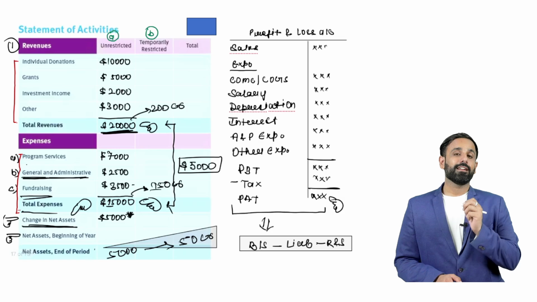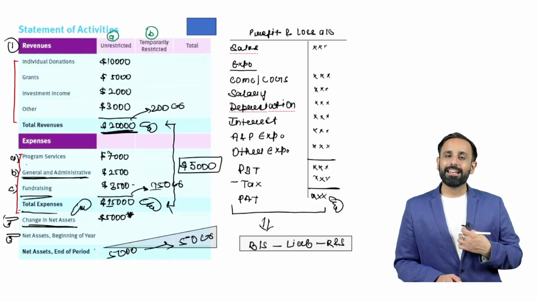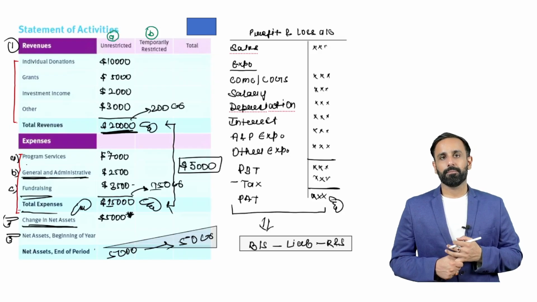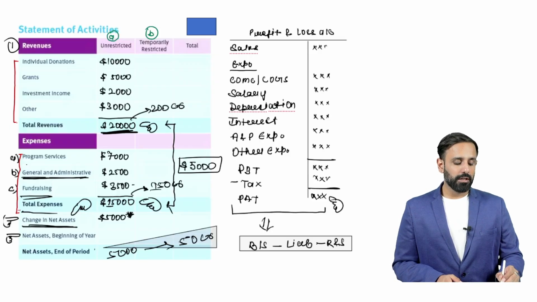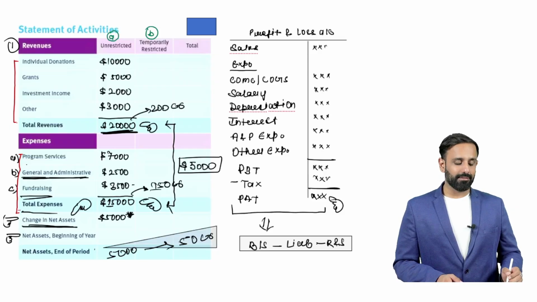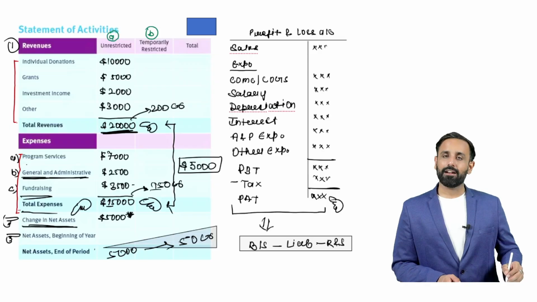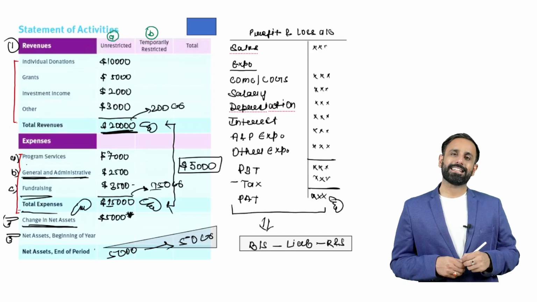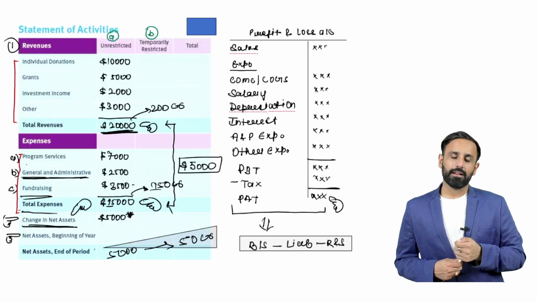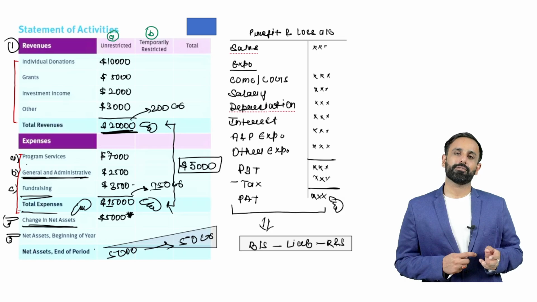Unrestricted means that if you have received any donation where there is no restriction, that would be shown in this column. You have to understand that such donation we have to show in this column. Or if you have received any income where there is restriction, that amount we have to show here. Temporarily restricted means that there is some restriction, and that restriction can be lifted after a certain period.